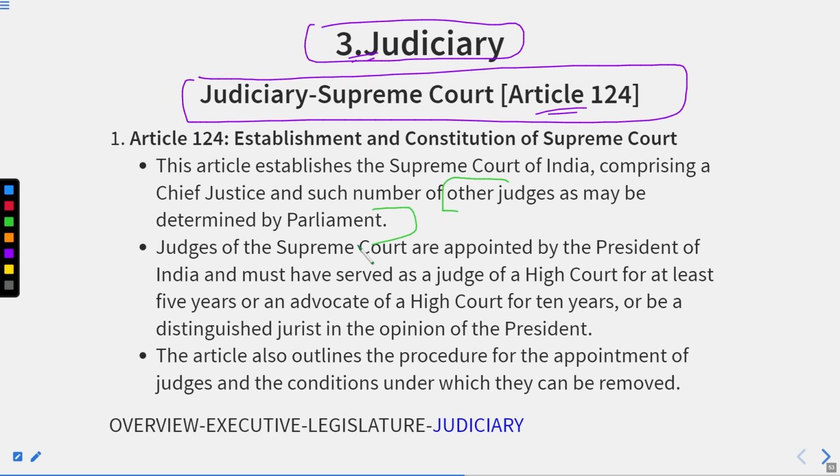The government cannot curb their powers, their jurisdiction, their strength, but can do the opposite. It means increase the power, increase the jurisdiction, increase the strength. Got it? They are appointed by the President of India, and this also outlines the conditions in which they can be removed.